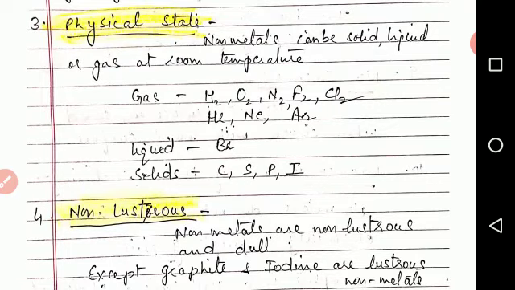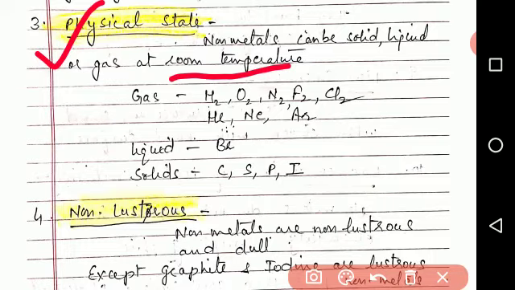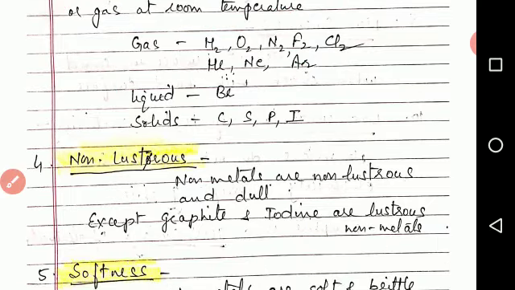Third property, physical state. Non-metals can be solids, liquids or gases at room temperature. So examples of different types are given here. First, gases: hydrogen, oxygen, nitrogen, fluorine, chlorine, helium, neon, argon, etc. are gases at normal temperature. Bromine is a liquid, whereas solid examples are carbon, sulfur, phosphorus, iodine, etc. So non-metals can occur in all three forms.